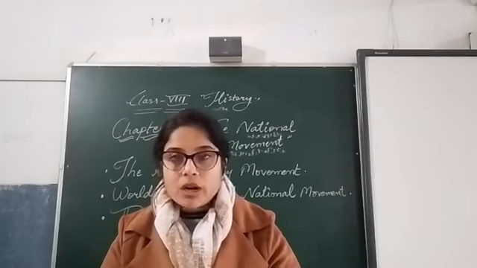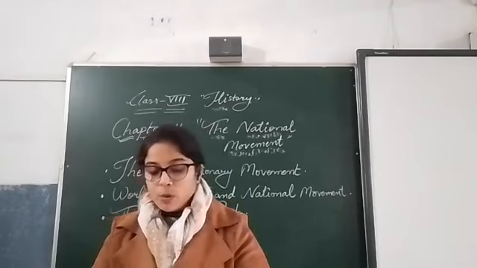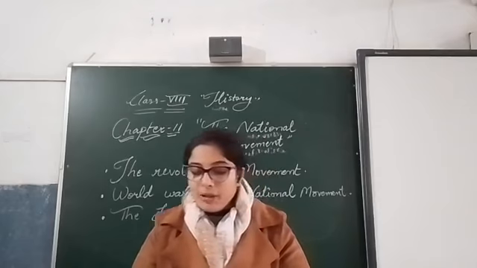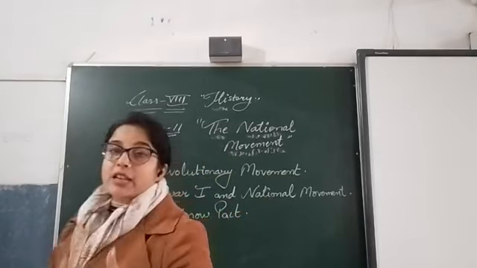Next, the objectives of the Indian National Congress. What was the main objective? Why was it formed? The first one is to promote friendship among people from every part of India who were sincerely devoted to the cause of nationalism.